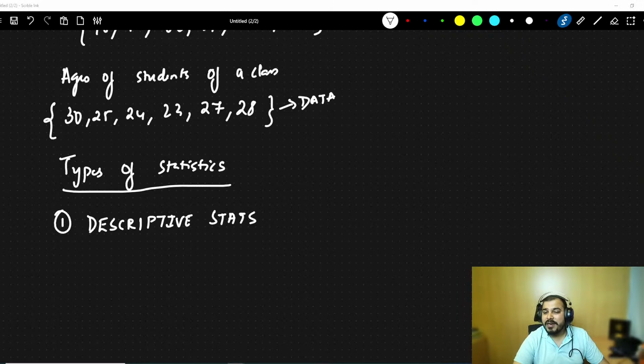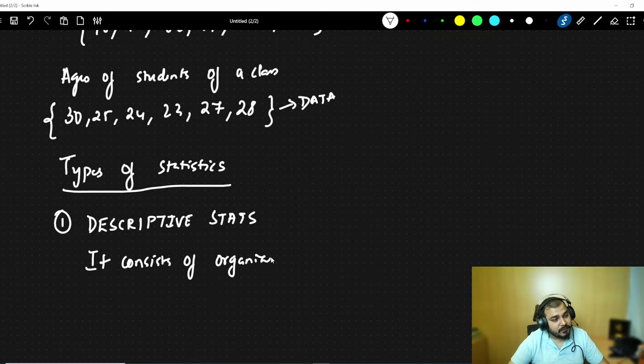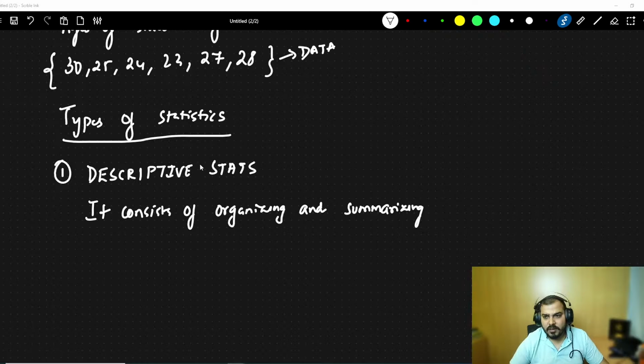Now how do you define descriptive stats? There is a simple definition for this. Descriptive stats consists of organizing and summarizing data. That's it. Very simple. And if I really want to understand, I'll make you understand more about what is descriptive stats. But let's go towards the definition of inferential stats.